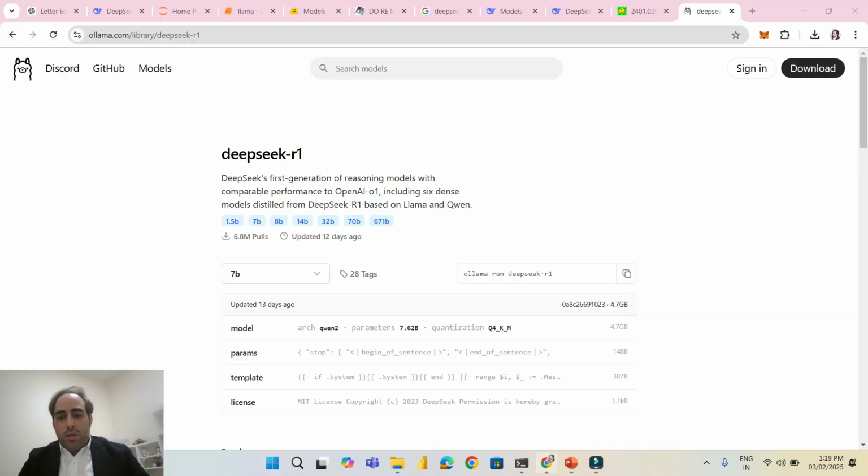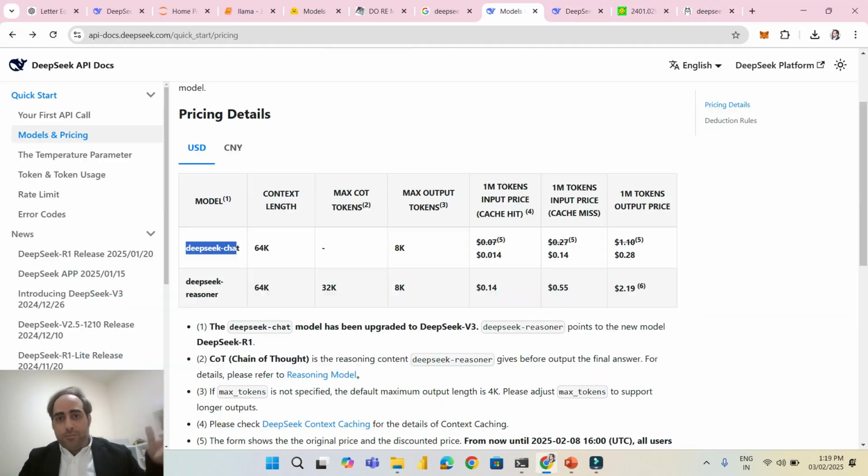Let me actually show you here. If you go to the DeepSeek website, you're going to see that we have again two models, as I said, V3 and R1. And you can see here the 1 million token input price is 0.014. This is the amazing part. So if I want to create an application, of course I'm going to consider DeepSeek, right? I can just create and focus on the user interface, and I can get the response from DeepSeek. It is very cheap and very suitable for me to make business.